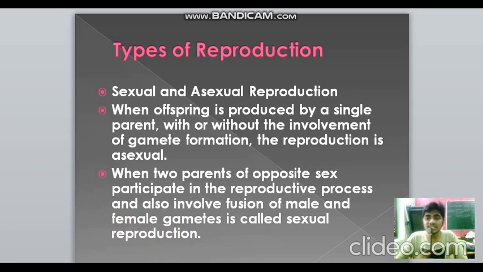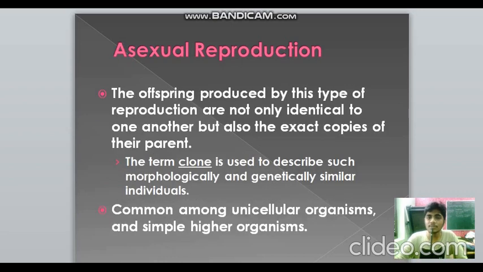Types of reproduction: sexual and asexual. In asexual reproduction, there is no fusion of gametes. There is only one parent involved, without involvement of gamete formation. But talking about sexual reproduction, two members of opposite sex are involved, with fusion of male and female gametes, and such reproduction is known as sexual reproduction.